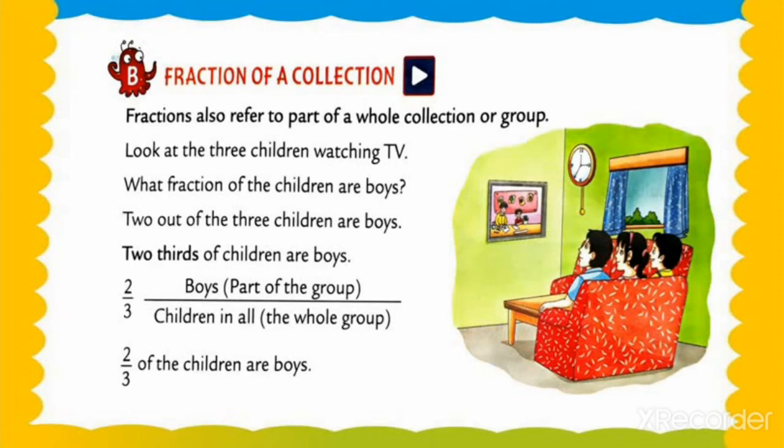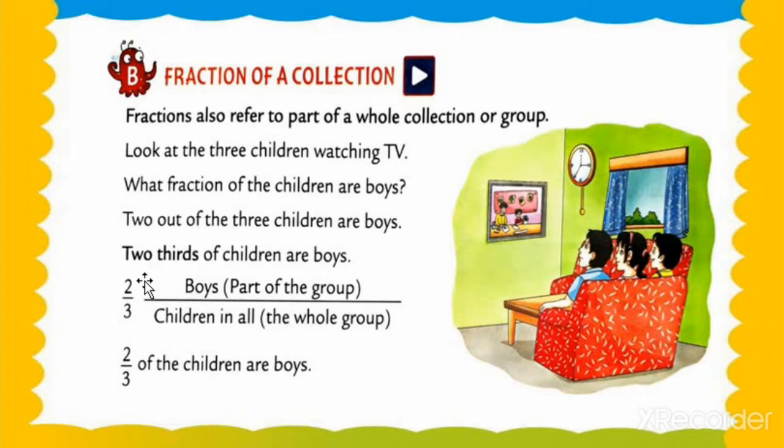So my dear students, 2 out of 3 children are boys. See here, 2 out of 3 means what? There are 3 children, but 2 boys and 1 girl. So 2 out of 3 children are boys. 2/3 of the children are boys. 2/3 means 2 boys and a total of 3.